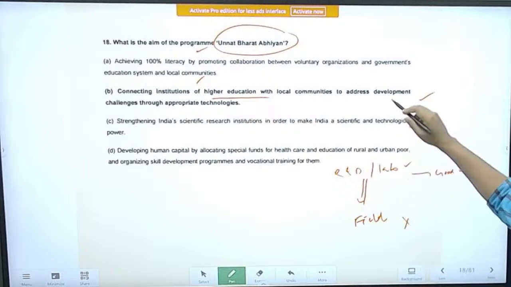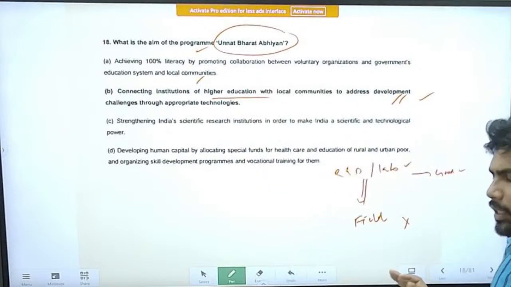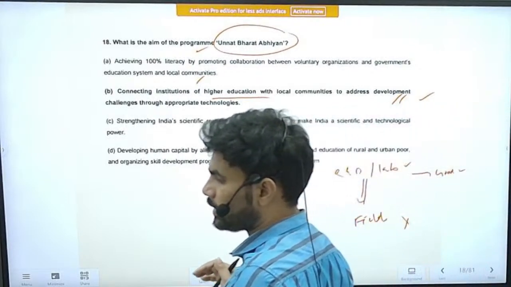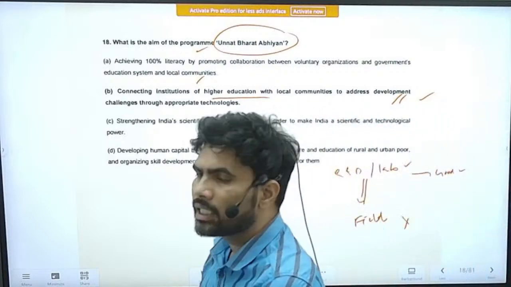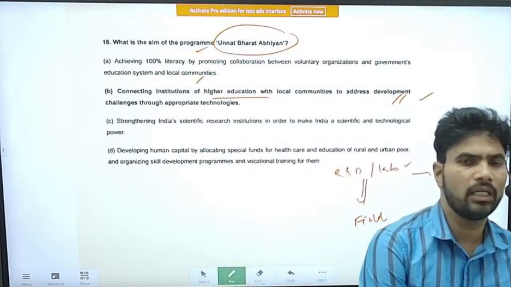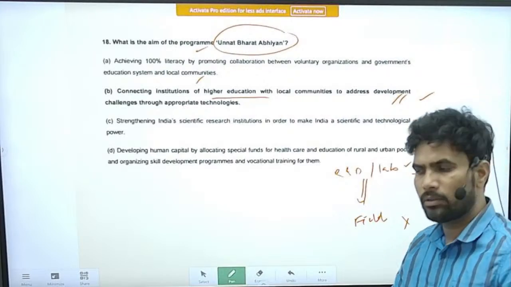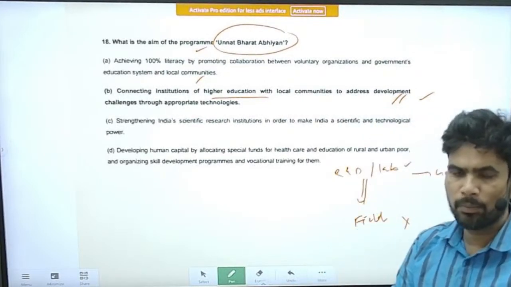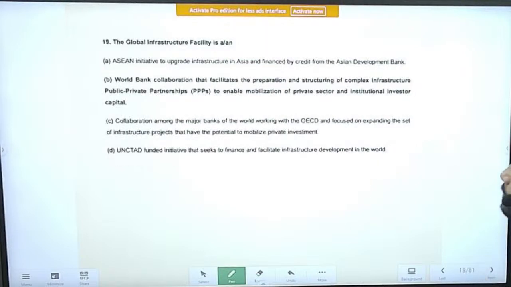To address this, the scheme has been brought in. It tries to connect universities with local settings, and students pursuing higher education will come to the hinterland and try to find innovative solutions for the problems faced by the people, especially people living in the hinterland. That is the scheme. Next question.